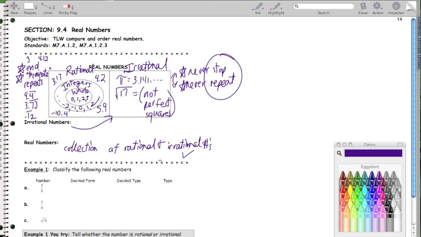So it falls under both of these categories. Now, one side thing that I'd like to tell you, real numbers holds both of these. You might say, well, what else is there if it's not any of those? There's nothing else left, and that's true. Any number you can think of falls in that category. However, there are other numbers that are not real numbers, and those are known as imaginary numbers.